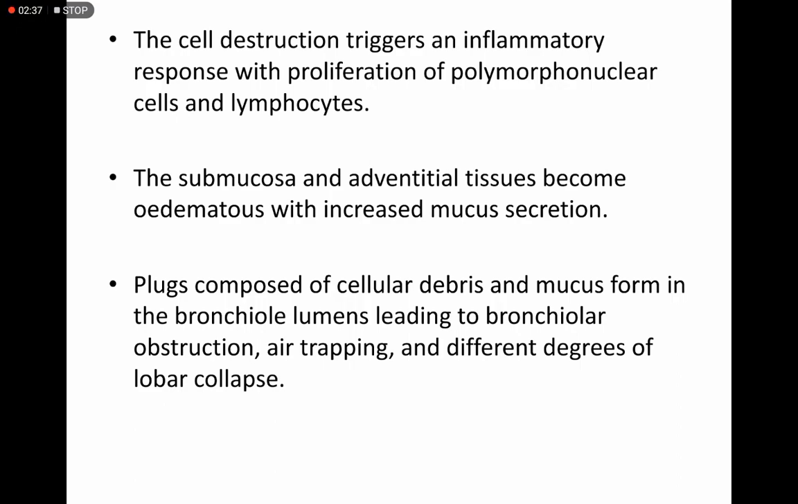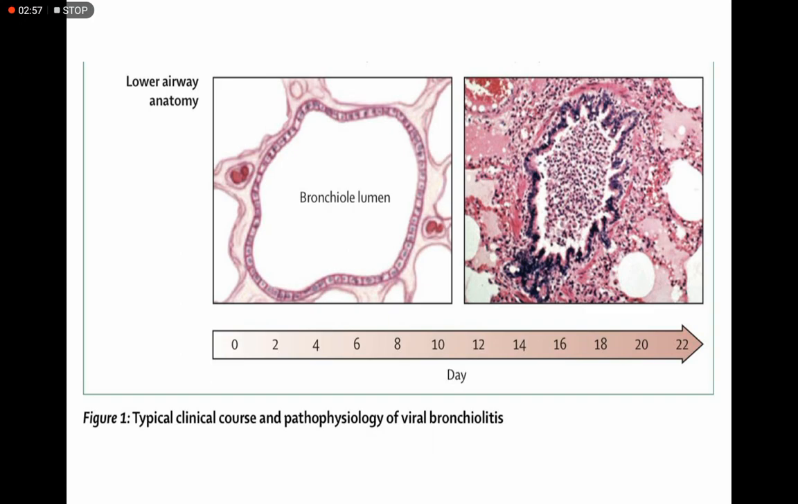The cell destruction triggers an inflammatory response with proliferation of polymorphonuclear cells and lymphocytes. The submucosa and adventitial tissue become edematous with increased mucus secretion. Plaques composed of cellular debris and mucus form in the bronchial lumen, leading to bronchial obstruction, air trapping, and different degrees of airway collapse.